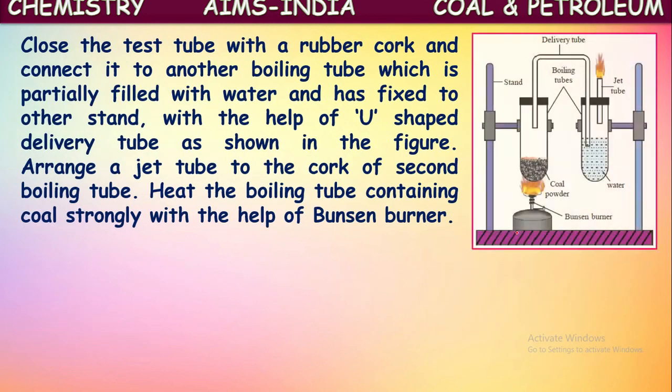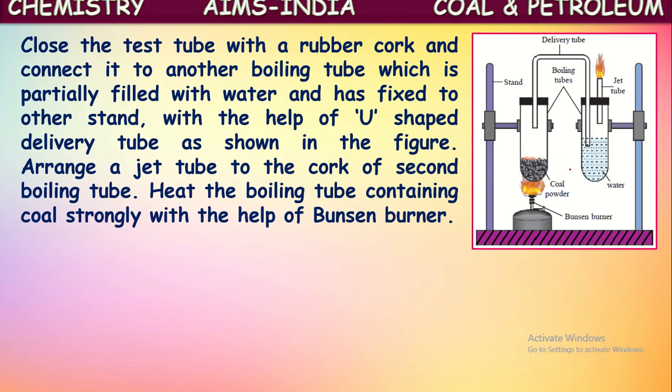Now close the test tube with the rubber cork and connect it to another boiling tube which is partially filled with water and fixed to another stand. See, another test tube is filled with some water and fixed to a stand. Now these two test tubes are connected with a delivery tube, a bent delivery tube. Okay, arrange a jet tube also to the other test tube which contains water, with the cork. Now both the test tubes are connected by the delivery tube, and to the other test tube containing water, a jet tube is also fixed.